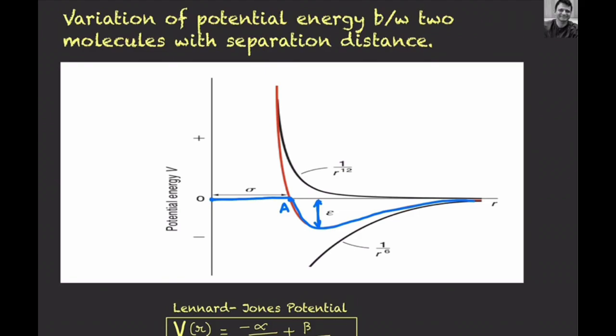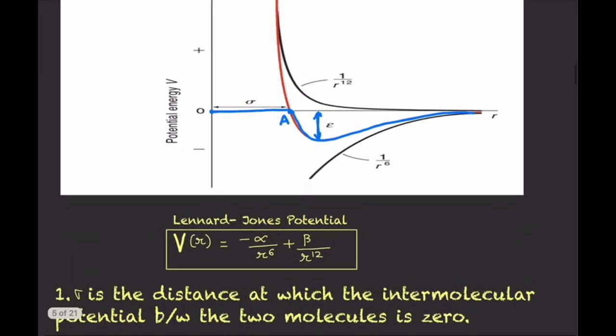So this graph is explained by this equation. It is known as the Lennard-Jones potential. There are two types of interactive forces. One is related to the force of repulsion and the other is related to the force of attraction. The variation of the force of repulsion is directly proportional to 1 upon r to the power 12, while the variation of the force of attraction between the molecules is directly proportional to 1 upon r to the power 6.